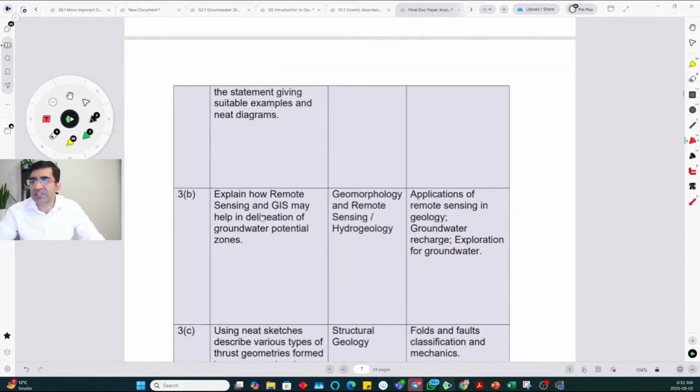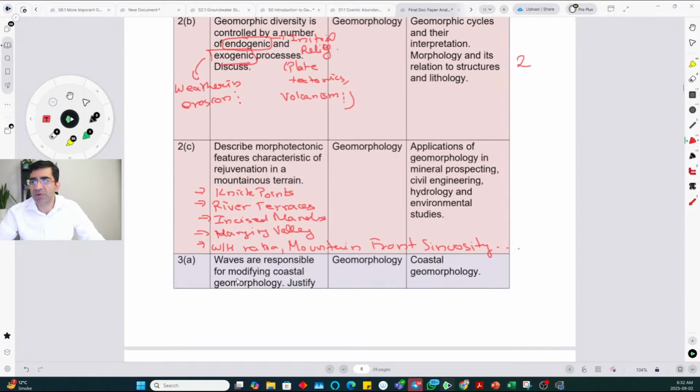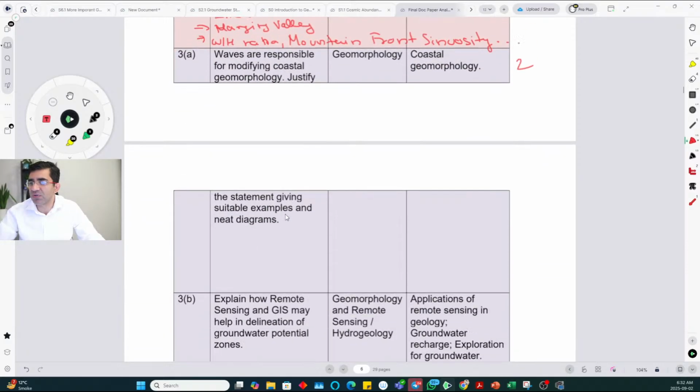Explain how remote sensing and GIS help in delineation of groundwater. If you've gone through applications of remote sensing and GIS, you should be able to answer this question. Okay. Let's assign marks to medium. Let's say all these questions were medium.